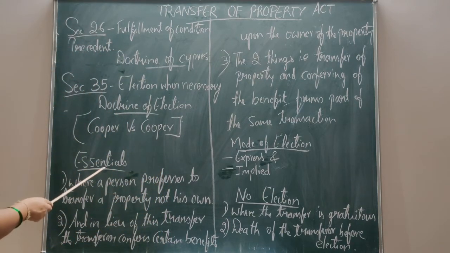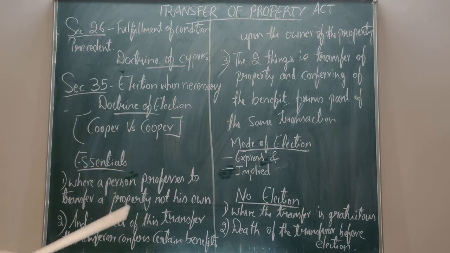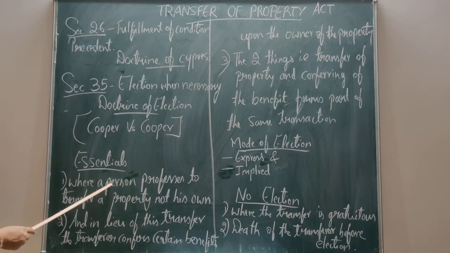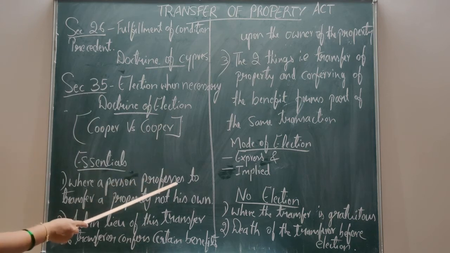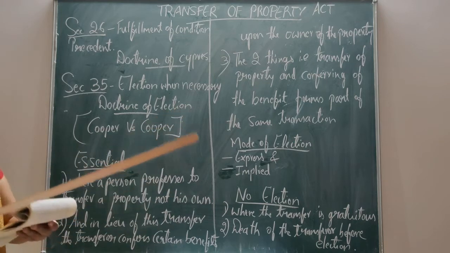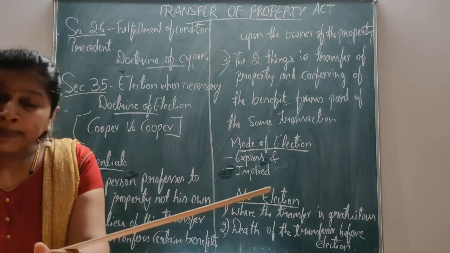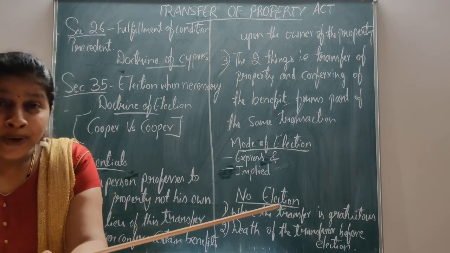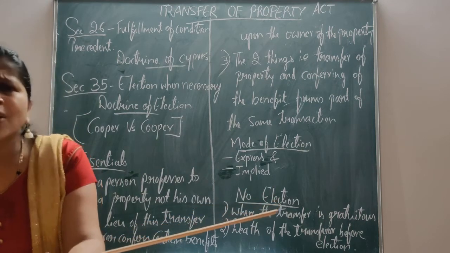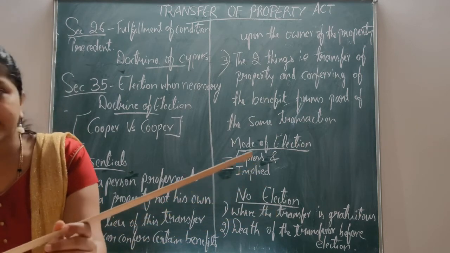There are certain essentials covered under section 35 of the Transfer of Property Act. There are 3 essentials. Let us see them one by one. Where a person professes to transfer a property not his own, section 35 applies. He is not the owner of the property, but he professes to transfer the property to another person.